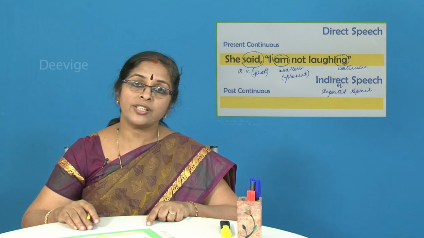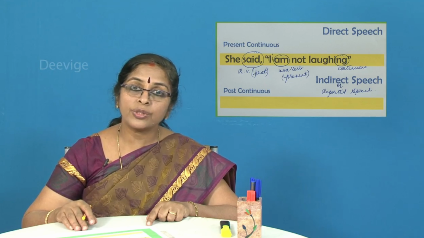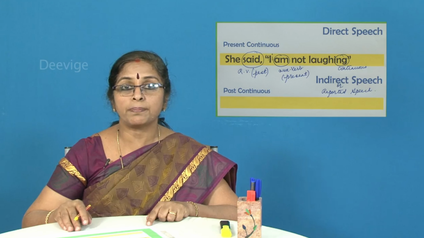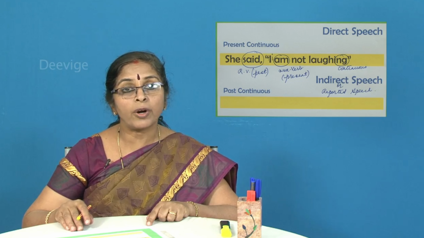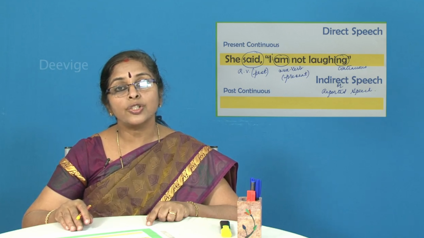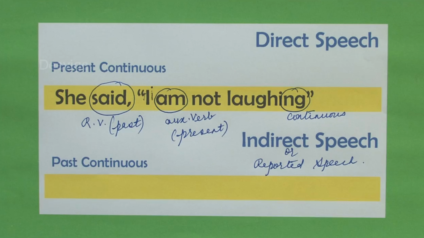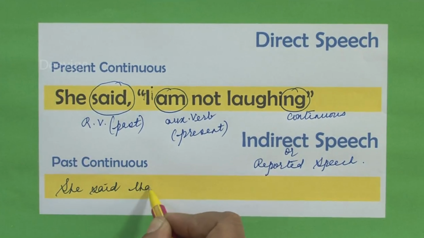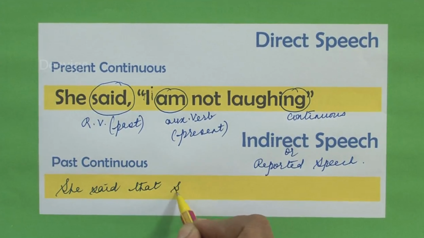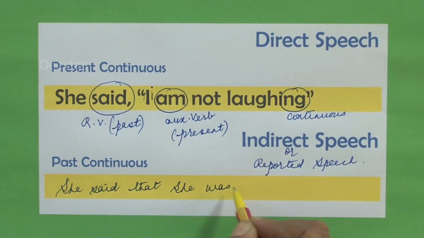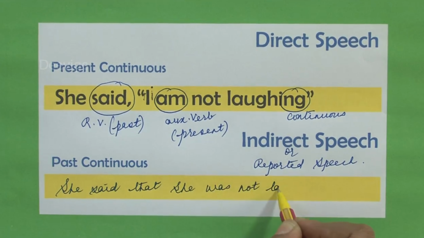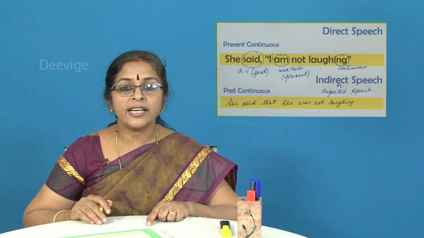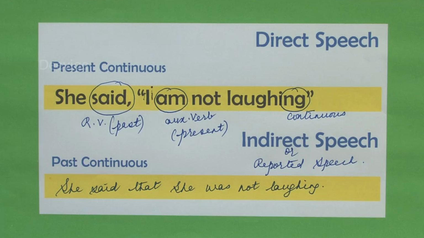So, when you change it from the direct into the indirect or the reported speech, the tense will change from present continuous to past continuous. Come on, let's do this. She said that she was not laughing. She said that she was not laughing.